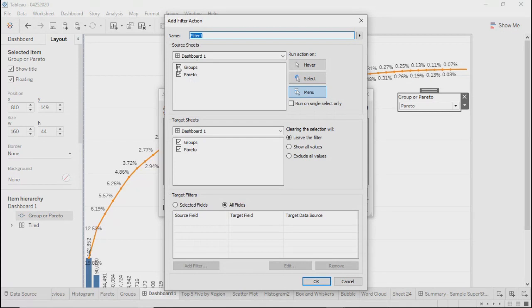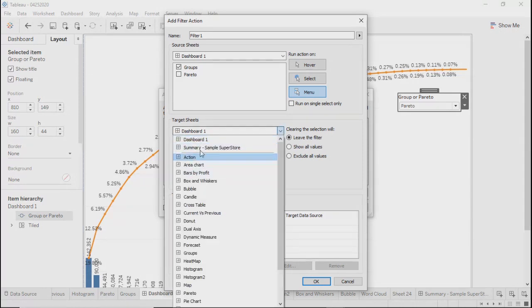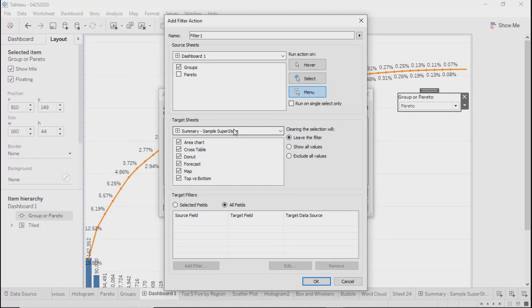So for example, I selected, let's say, groups, right? I don't want all the filters to be working on all the sheets. I'll select simply groups and I'll select dashboard number two. On dashboard number two, I have all these sheets. So from groups, I want to filter data on my second dashboard, by all the fields, right?